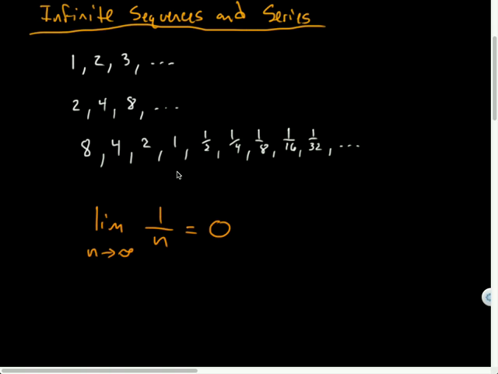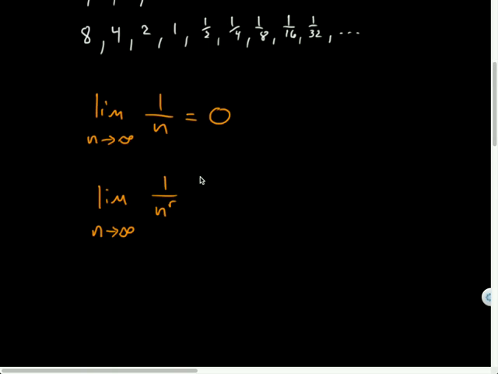And then it turns out that it's also true that the limit as n approaches infinity of 1 over n to the r is also equal to 0 as long as r is greater than 0.